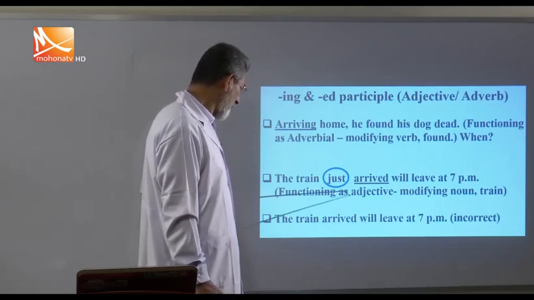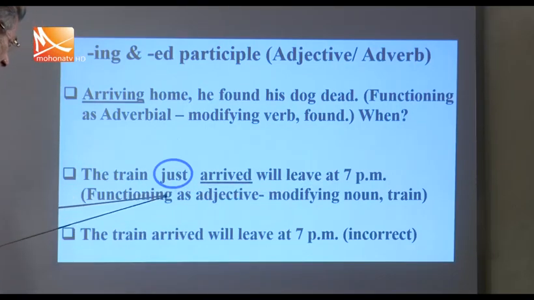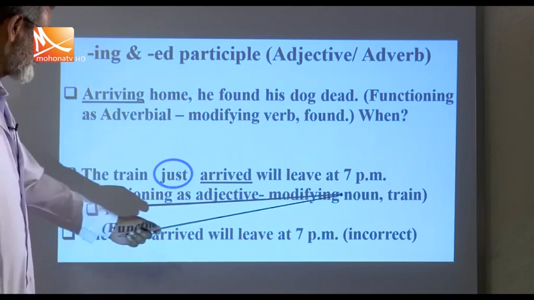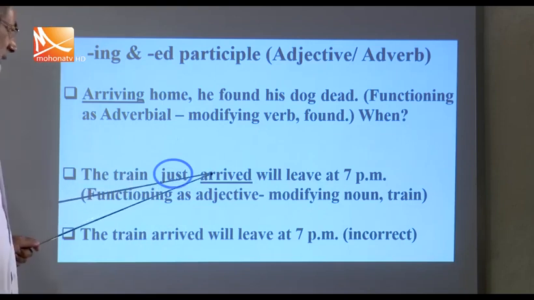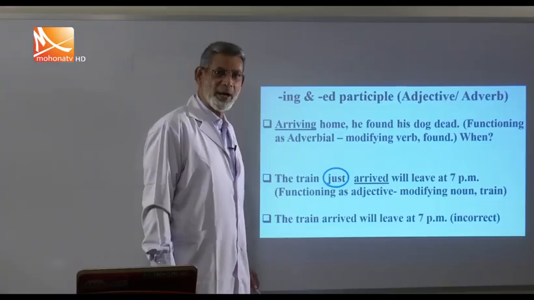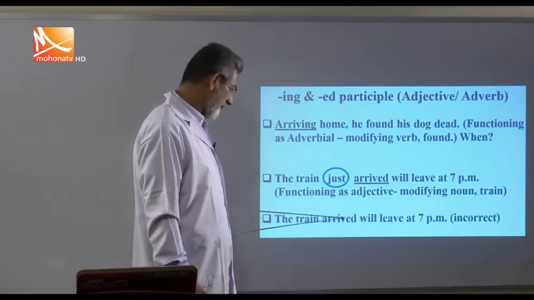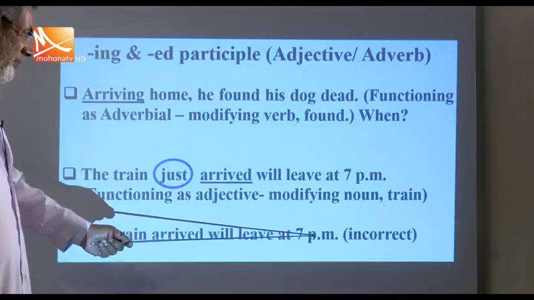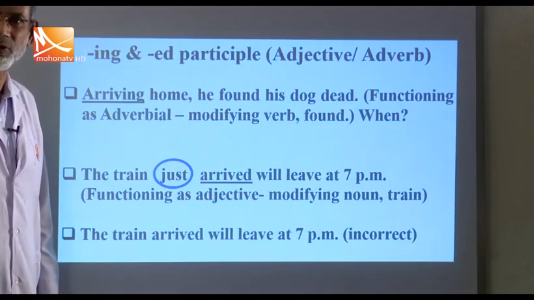Okay, let's see. The train just arrived will leave at 7 p.m. Here you see, arrived qualifies the noun train, and this is why it is functioning as an adjective. But if you had written, the train arrived will leave at 7 p.m., this would have been incorrect. Why?